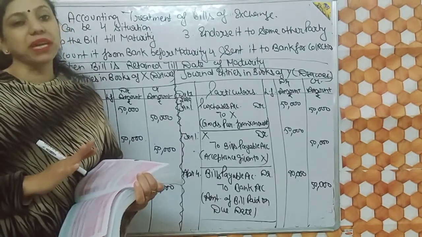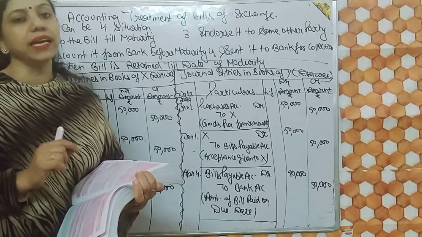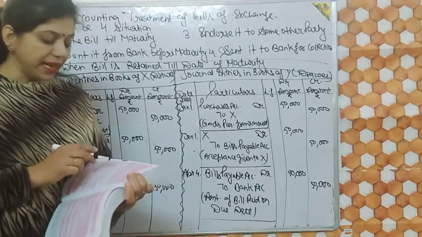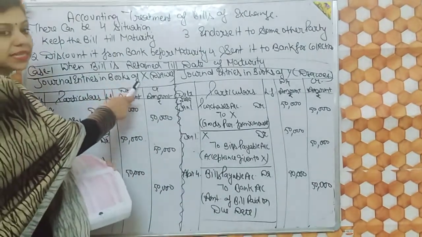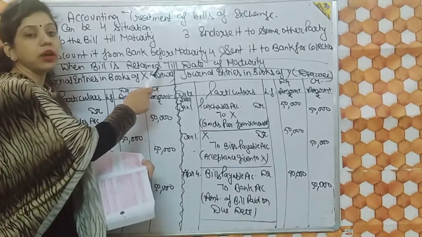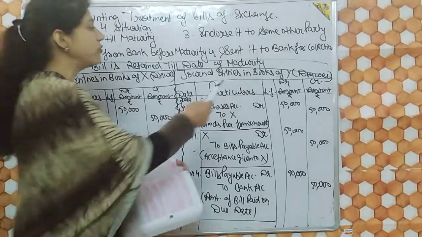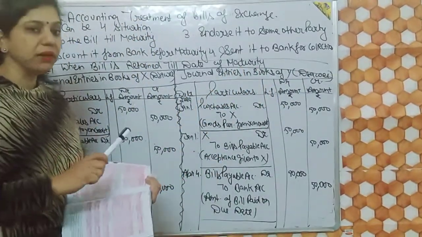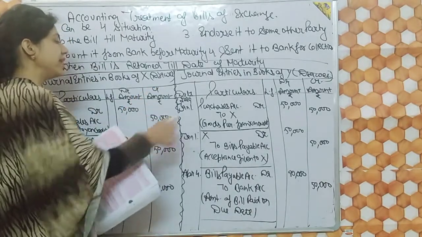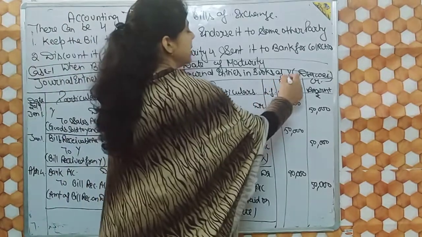From the very first entry, you just have to find out who is the seller and who is the purchaser. X sold goods to Y. That means X is the seller. Seller is called drawer. Drawer means who writes the bill. And since X sold goods to Y, Y is called drawee because he is the purchaser. So keep it in mind: drawer means seller and drawee means purchaser.